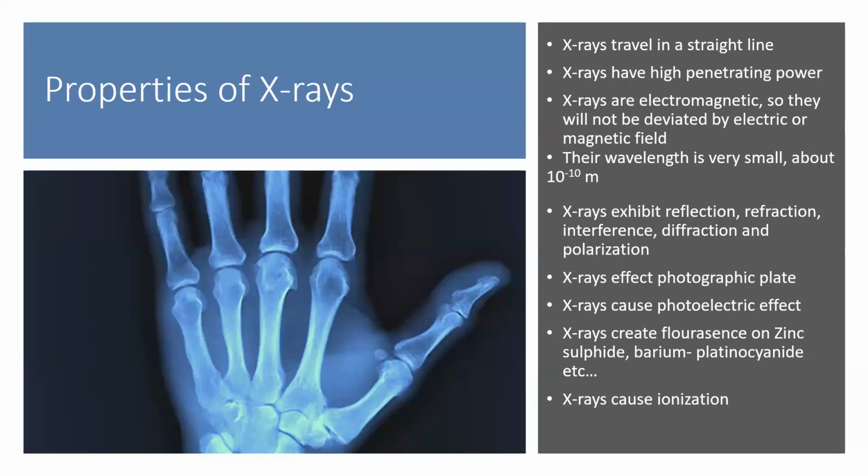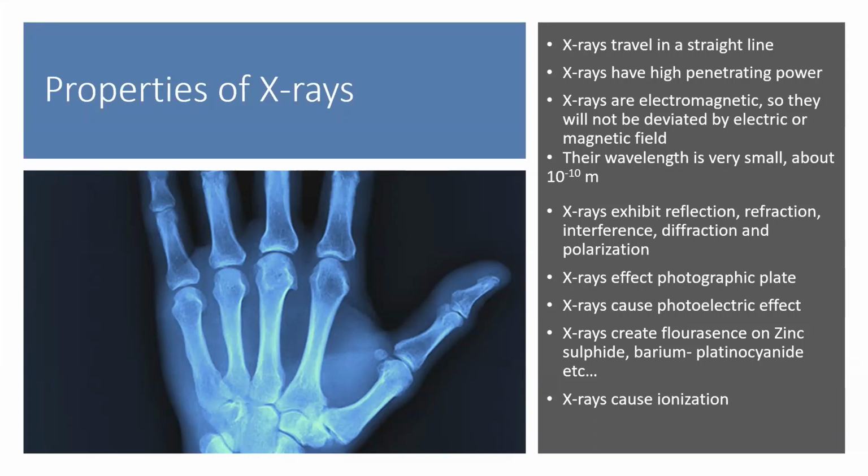frequency side. X-rays are in the high energy side or the high frequency side. Lower wavelength, smaller wavelength and high frequency. They are strong electromagnetic waves just before gamma rays.